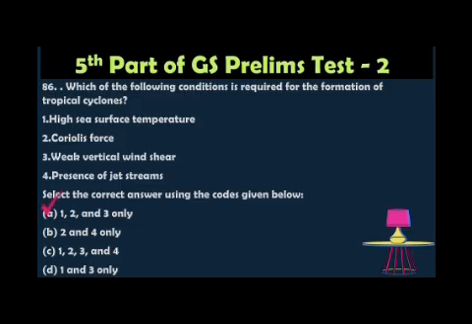The correct answer is 1, 2 and 3. Yes, we need a high sea surface temperature, Coriolis force as well as weak vertical wind shear. But a jet stream is not required. So these are the three important criteria required for the formation of a tropical cyclone.